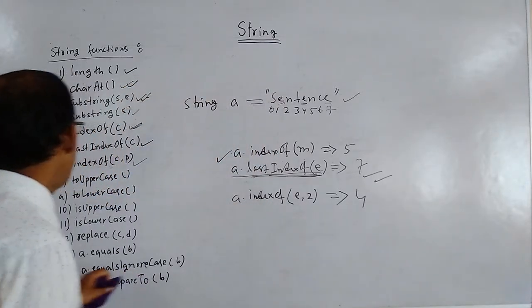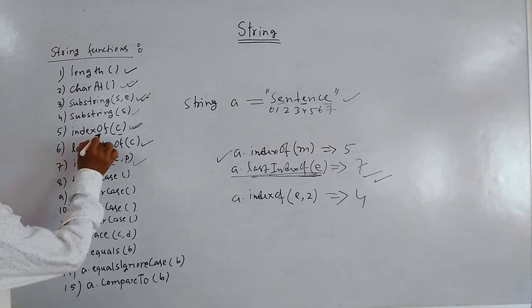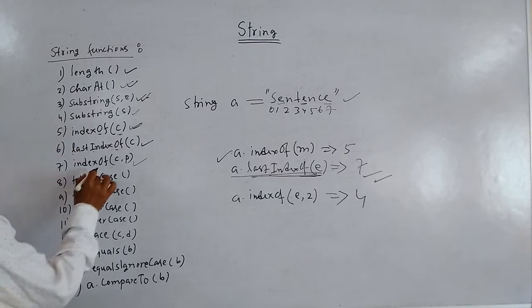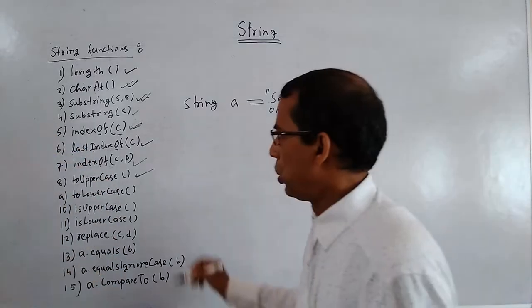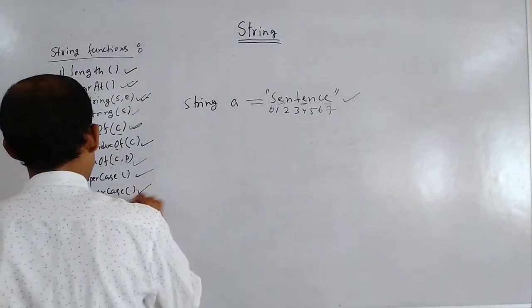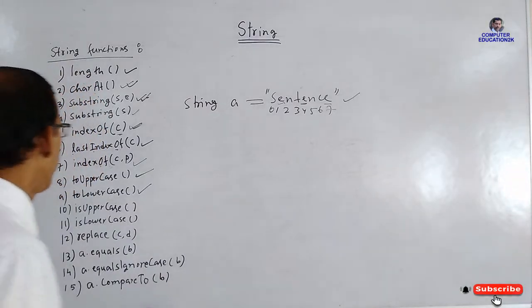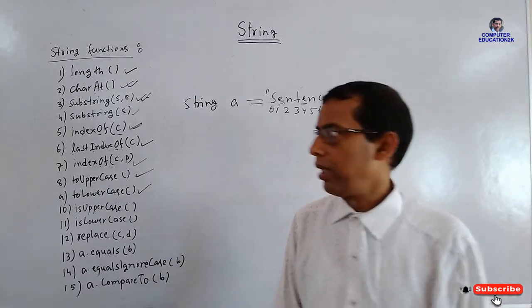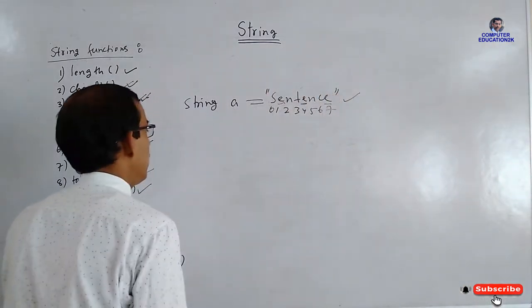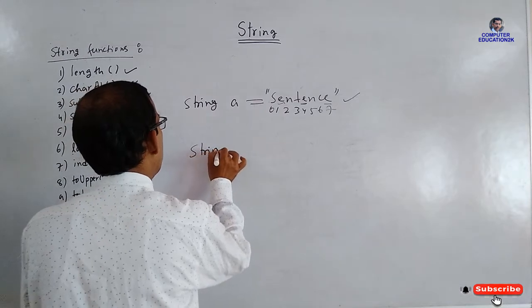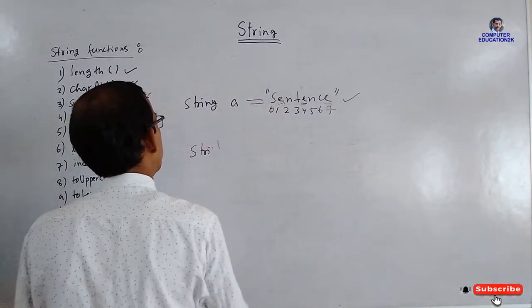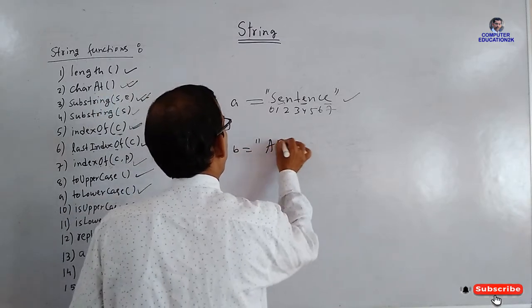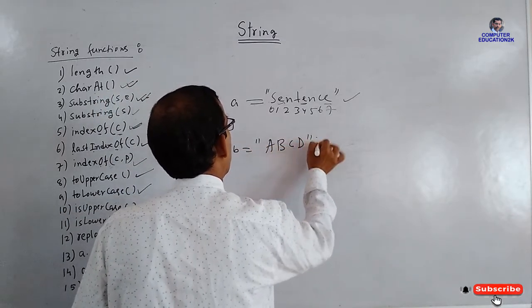But one thing you have to keep in mind while writing: see here the O is capital, here I capital, here L capital, here O capital. Okay. So toLowerCase is used to convert any sentence into small letters. Suppose we have a string like this, string B equals to ABCD.